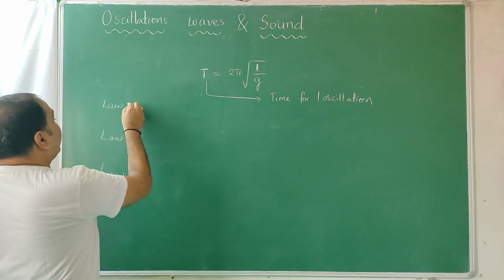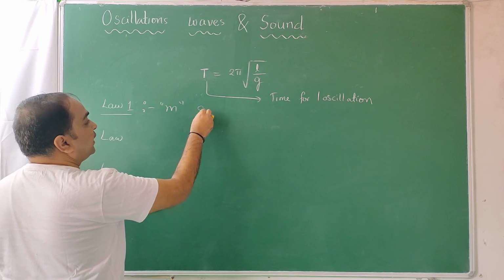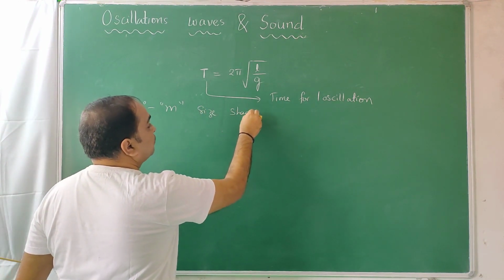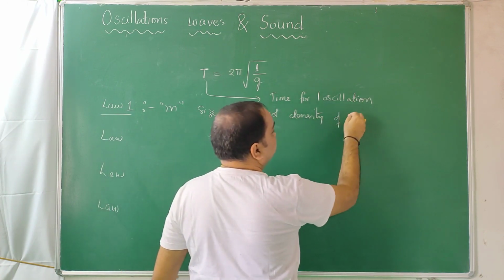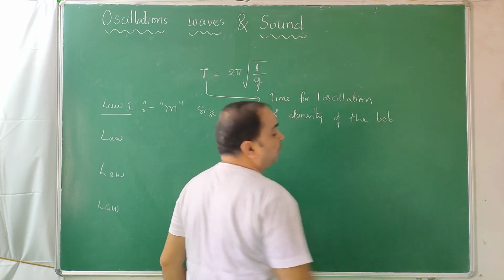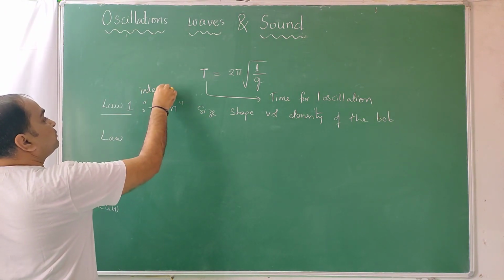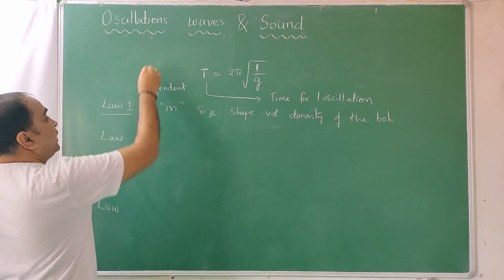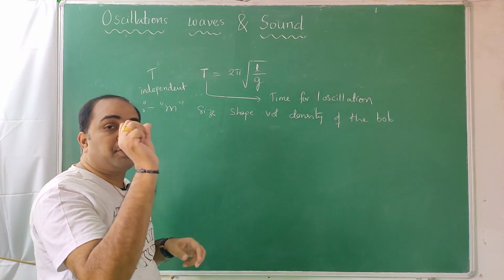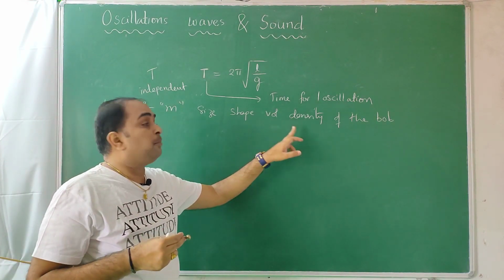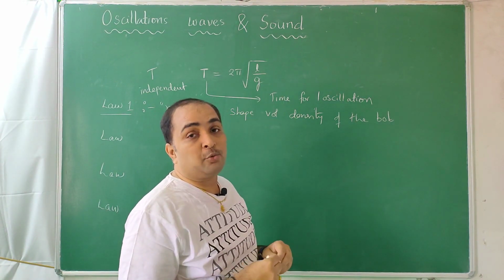So first law says that the time period of a pendulum doesn't depend on the mass, size, shape, volume, density, etc. of the bob. Time period is independent of these. So the first law is: time period of a simple pendulum doesn't depend on the mass of the bob, size of the bob, shape of the bob, volume of the bob, density of the bob, etc. Those factors are not there. Only these two factors, length and gravity, are to be accounted.